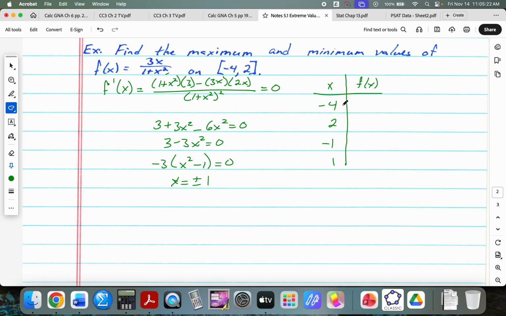So we substitute in -4, that's -12 over 17. Ugh. See, that's going to be 6 over 5. This will be negative 3 over 2. And this will be 3 over 2.